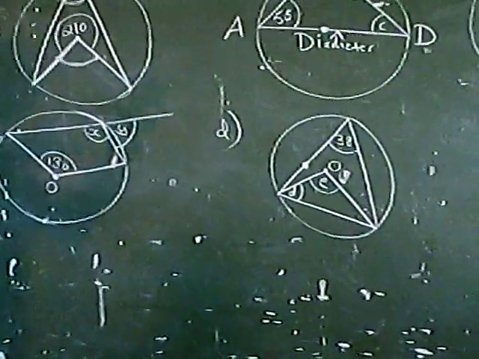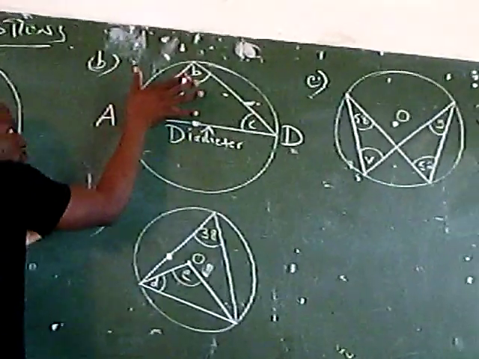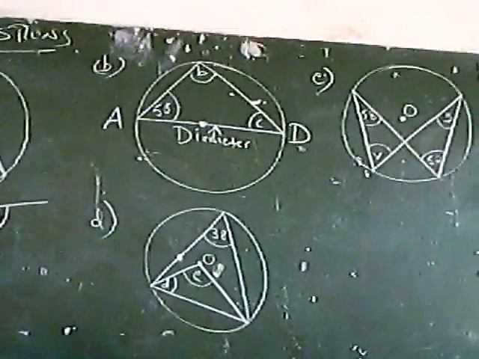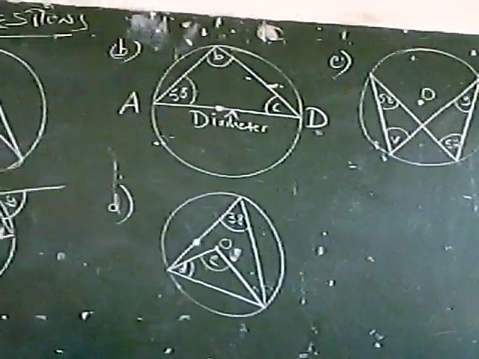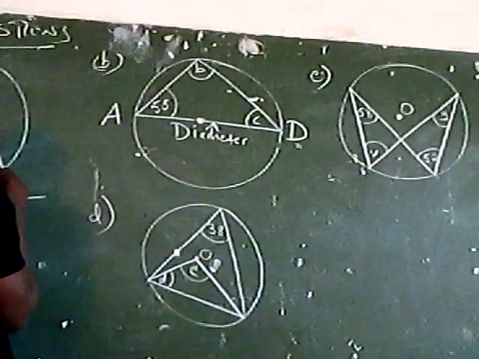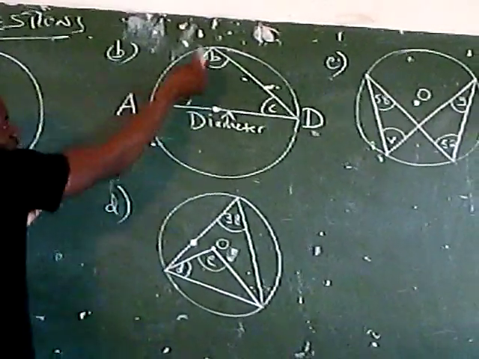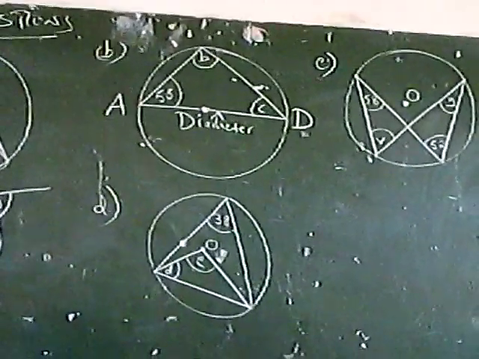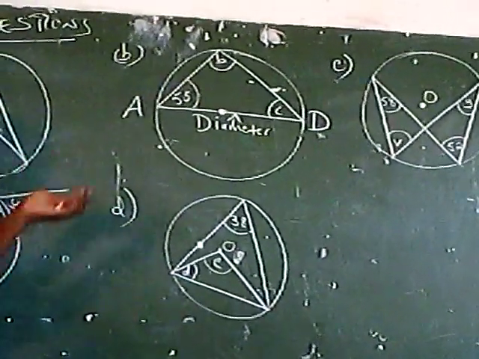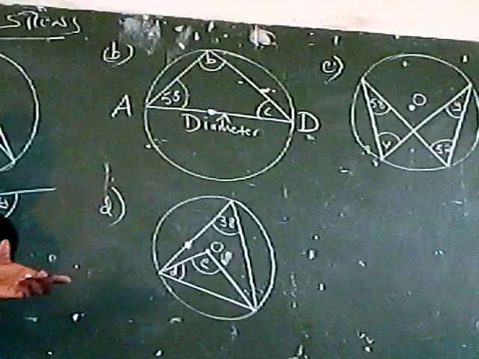Now, from one of the theorems, we learned that any angle formed in a semicircle will be 90 degrees. And from the look of things, this is what we are actually able to see. Angles in a semicircle, for example, talking about this semicircle here, we are asked to find angle B. So it's very easy. Angles in a semicircle, they go up to what? 90 degrees. So ultimately, without even wasting much of your time, by inspection, you simply say angle B is 90. But is that the only way?